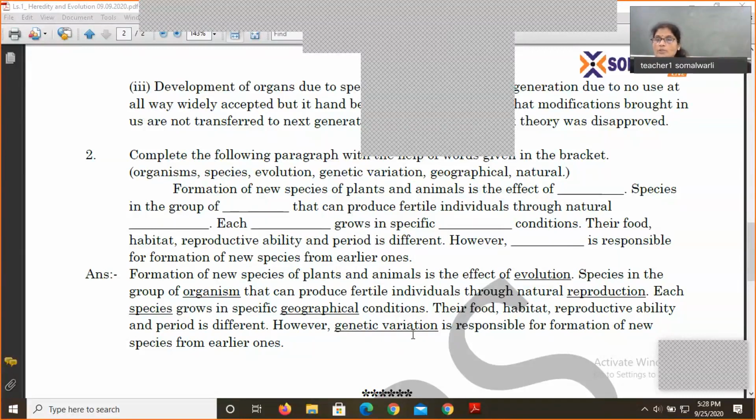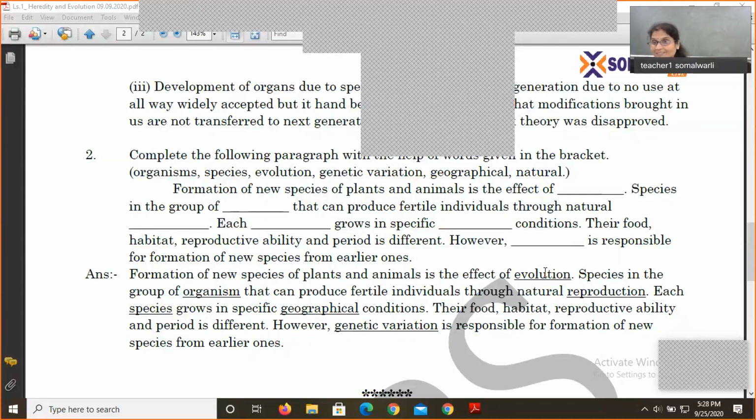Genetic variation is responsible for the formation of new species from earlier ones. Suppose the words 'earlier ones' had not been there, then the word evolution would have fitted here. So you may get tempted to fill evolution here and genetic variation there at first. It may happen. Formation of new species of plants and animals is the effect of genetic variation.